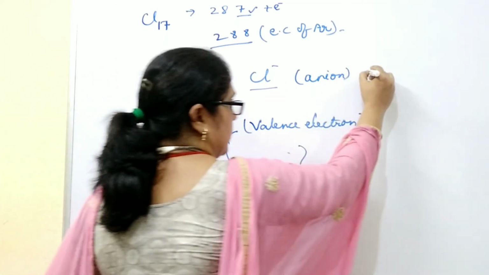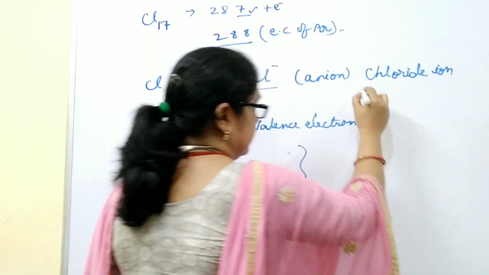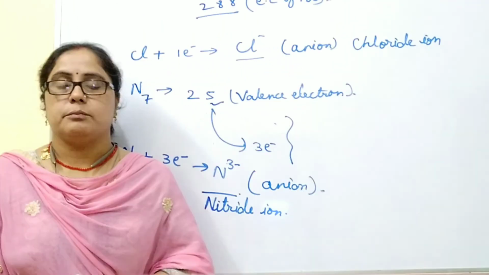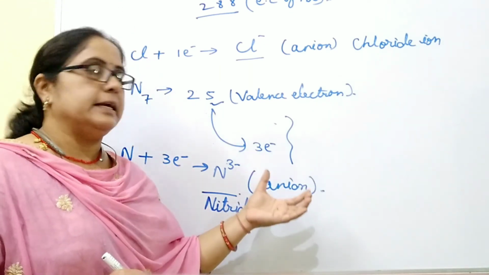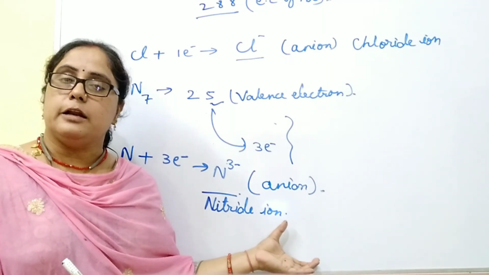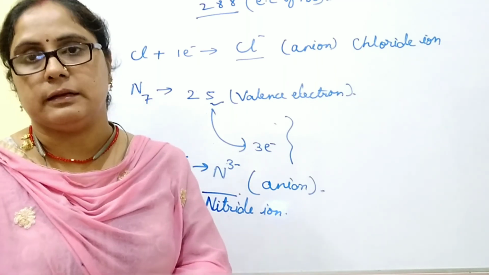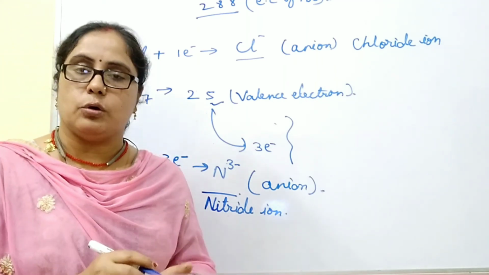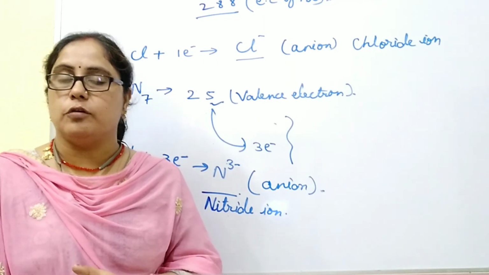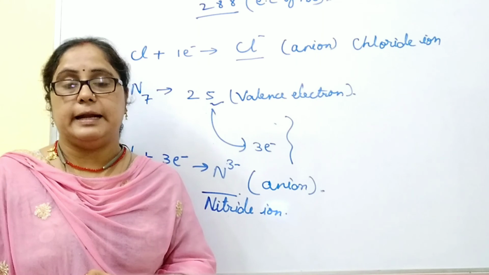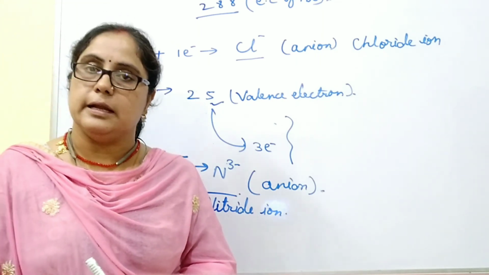This is called the chloride ion, and they all are anions. In this way, cations and anions are formed. And these cations and anions are used when metals and non-metals combine together. They transfer their valence electrons to each other and form a compound. That type of compound is called an ionic compound. This we will discuss in the next class.